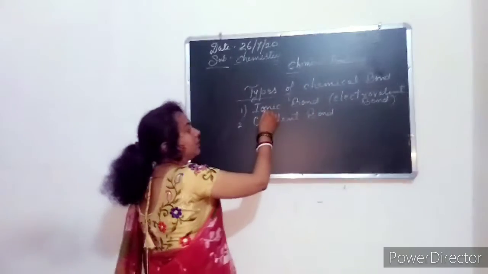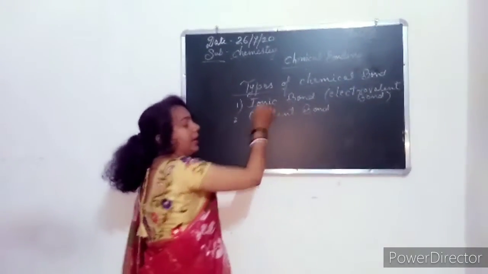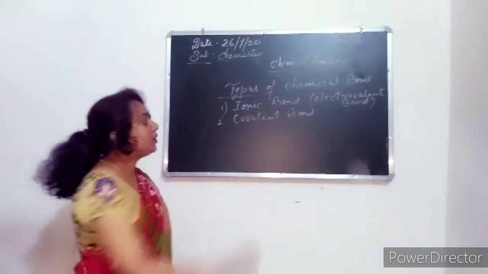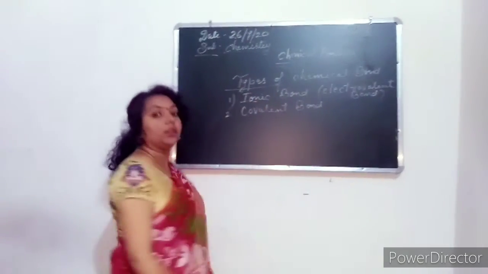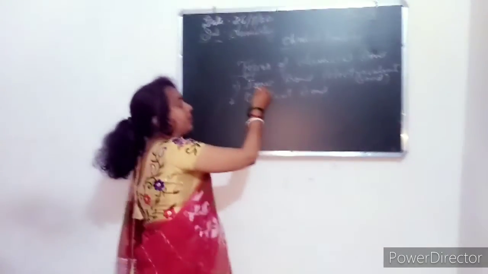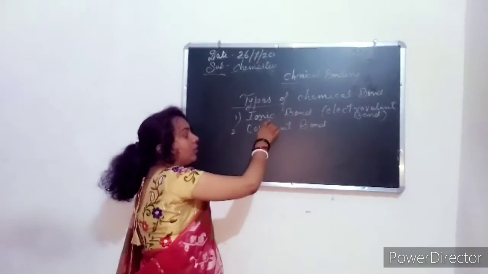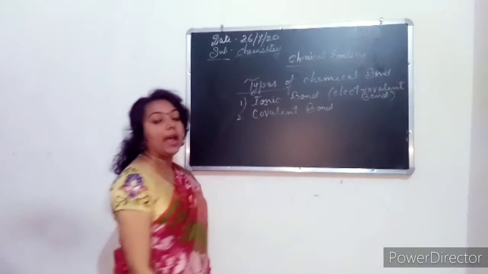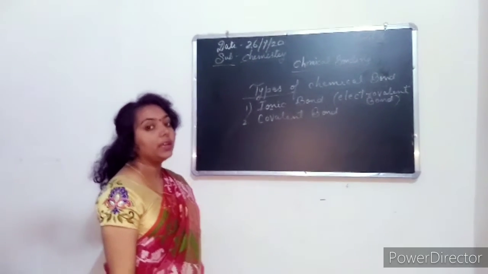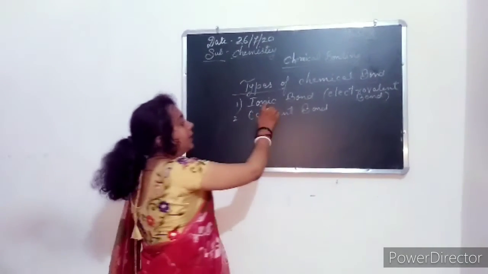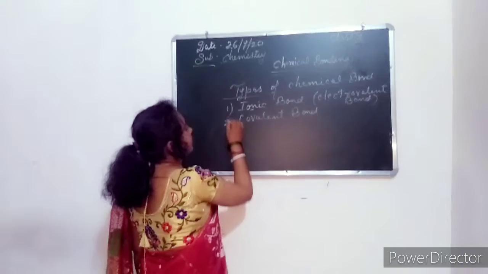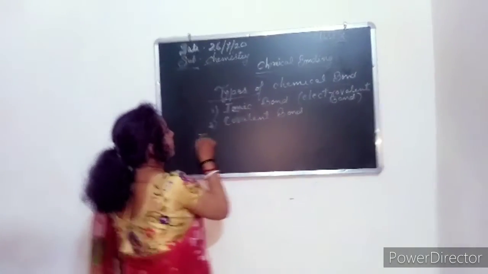Now, what do you mean by ionic bond? Here the word is ion. As we know, an ion is formed in two ways, by losing electrons or by gaining electrons. When we lose electrons, a positive ion is formed, and a negative ion is formed by gaining electrons. Now, the ionic bond.